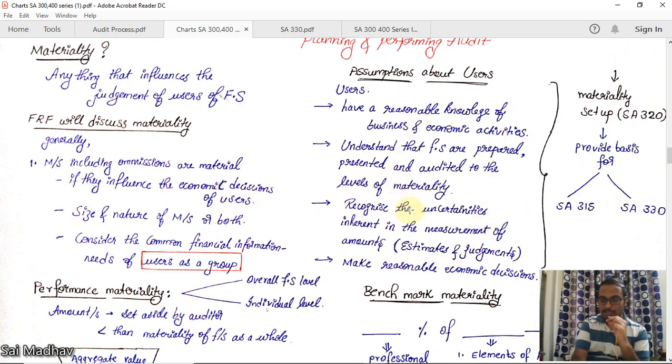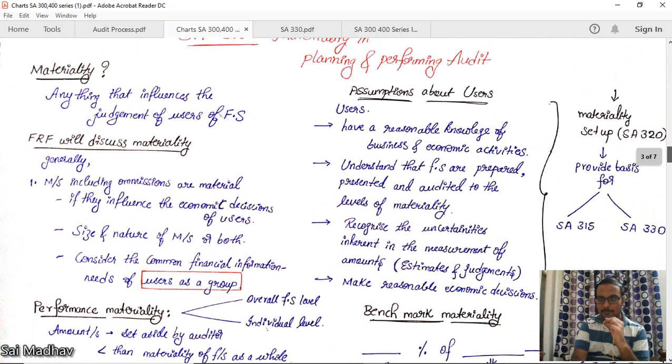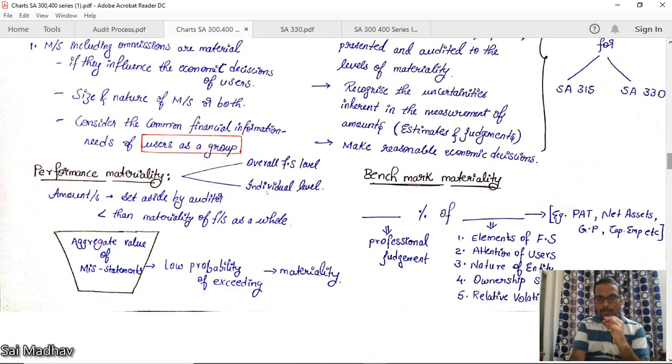Because most of the users are not aware of financial statements. They don't know what the audit report is. So you cannot go to them and explain everything. So you have to make some assumptions so that you can give an audit report. Otherwise, you cannot give a report, right? Now, based on SA 320, you'll be setting a materiality level. This will provide a basis for the next standards, SA 315 and 330. We will discuss those. Now, what is performance materiality?